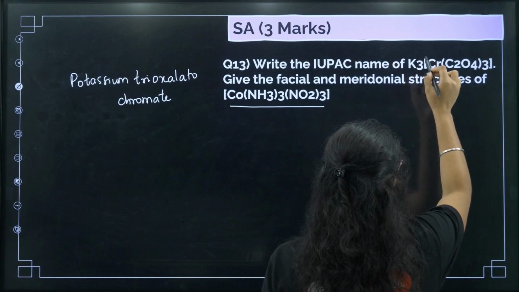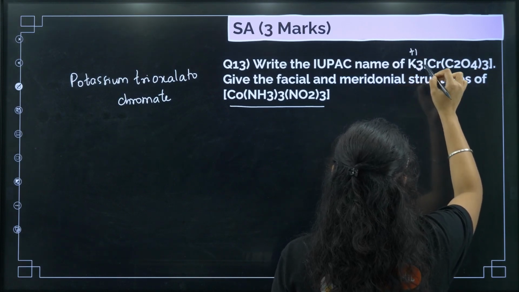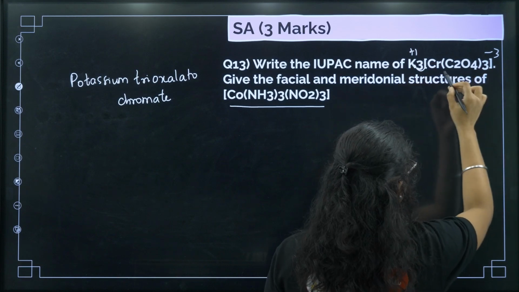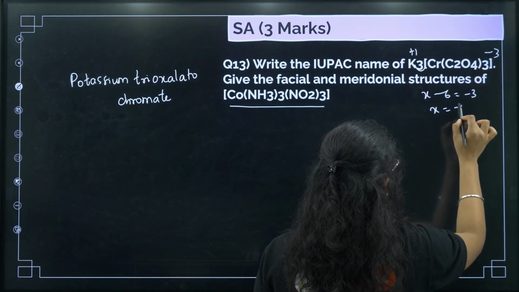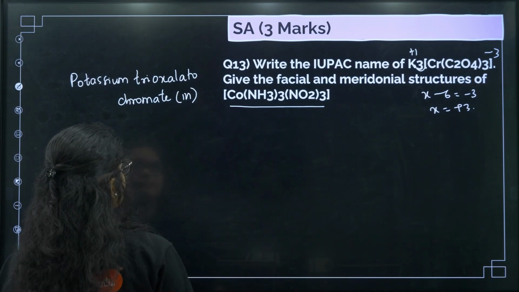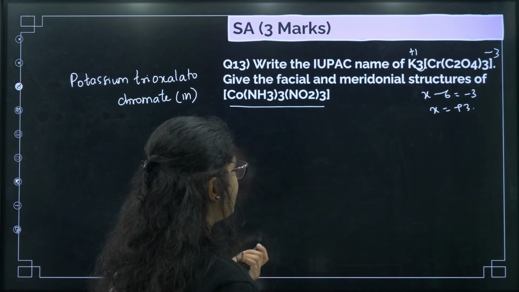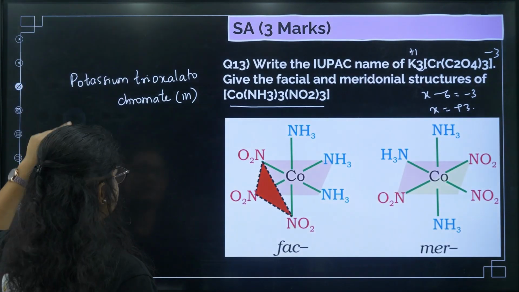This one is +1 and this 3 has come in, so this must be -3. So I'll get x minus 6 is equal to -3. So we'll get x is equal to +3. So chromate(III). Clear?